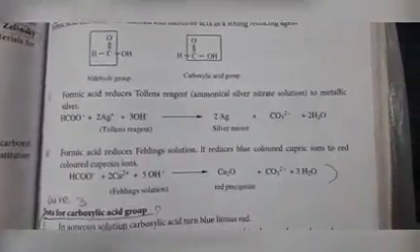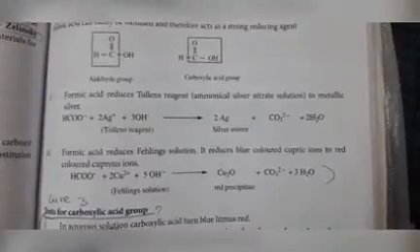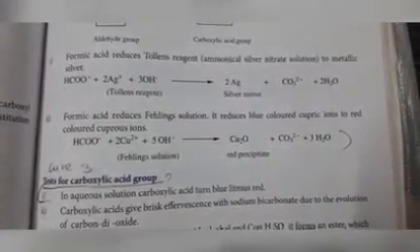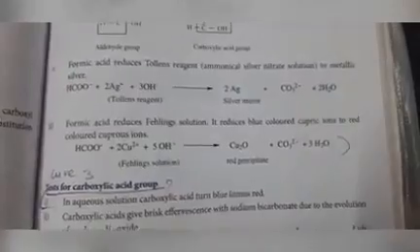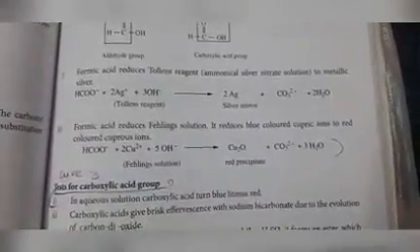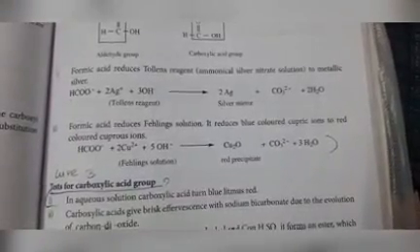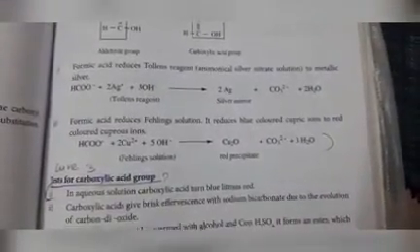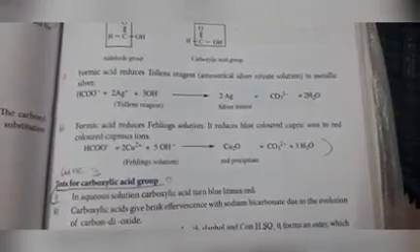Like that, we can learn the second reaction, that is, formic acid reduces Fehling's solution. It reduces blue colored cupric ion to red colored cuprous ions. So HCOO minus reacts with Cu2 plus with 5 OH minus, and it converts to Cu2O, CO3 2 minus and 3 water molecules.